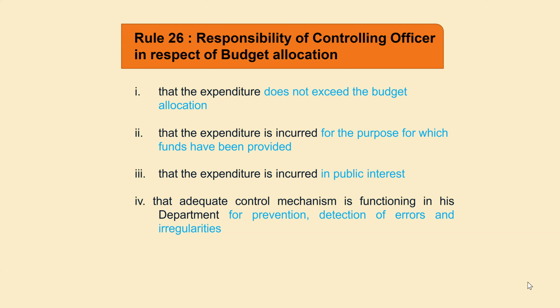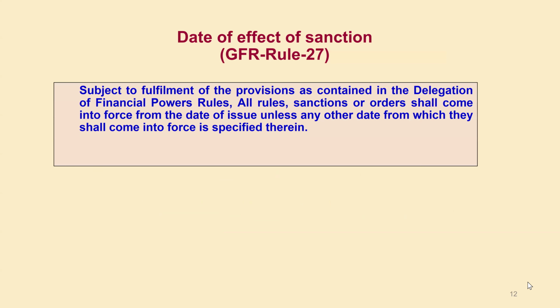An adequate control mechanism should be functioning in each department, meaning every institute or department should have an adequate mechanism for prevention and detection of errors and irregularities. Date of effect of sanction, as I told you: subject to fulfillment of the provisions contained in the delegation of financial powers, all rules, sanctions and orders shall come into force from the date of issue, unless any other date is specified from which they shall come into force.